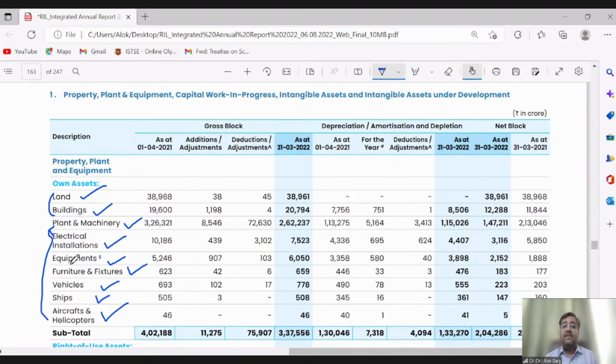We will discuss this later on. These are the classes of assets given in the Reliance Industries Limited annual report. I wanted to show you the practical side so that we can set the context. Let's move on to the PPT now.